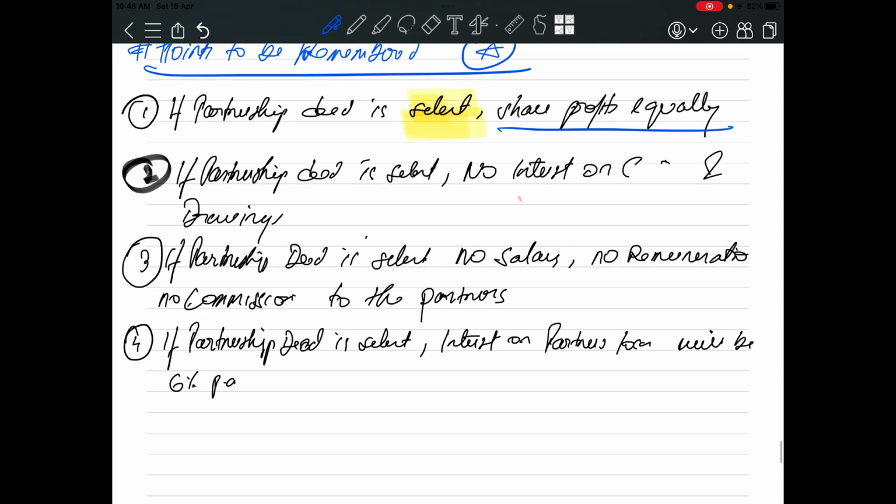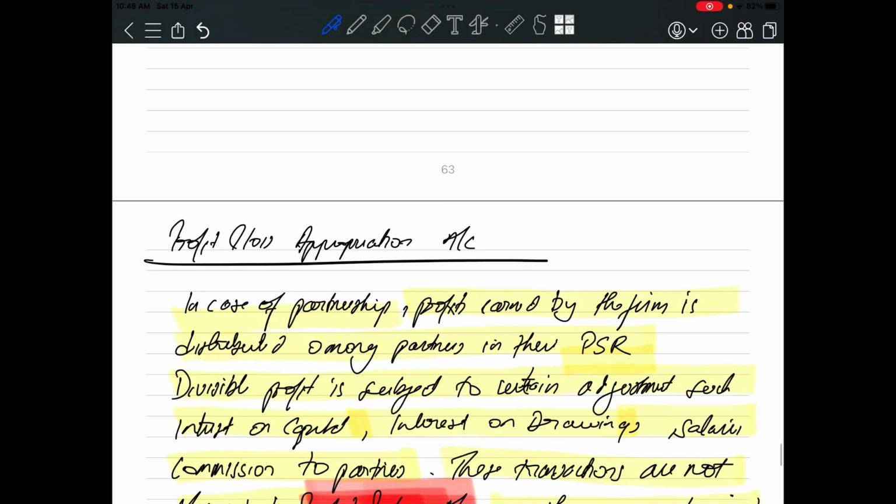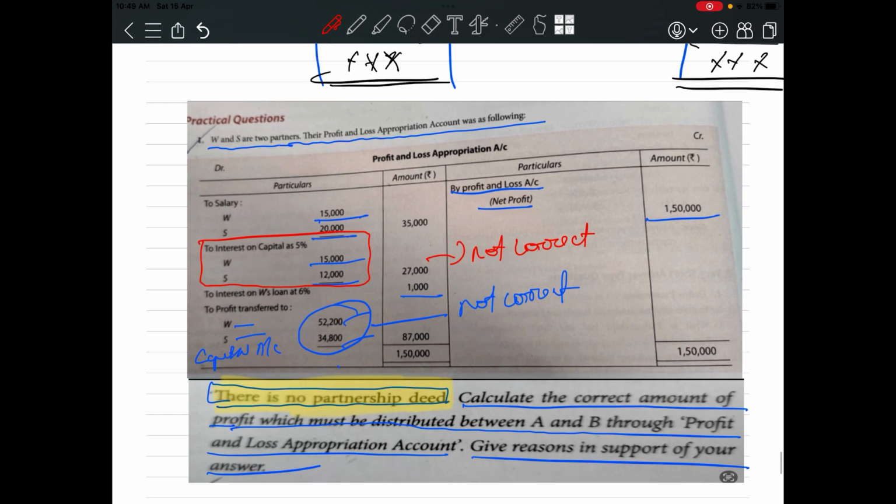Now, what was the second point? If the partnership deed is silent, no interest on capital and drawings. So let's see the P&L appropriation account. In the P&L appropriation account, they have given interest on capital. So this is also not correct.